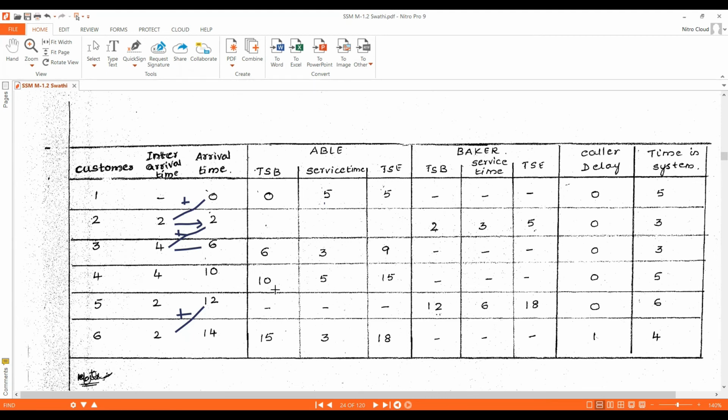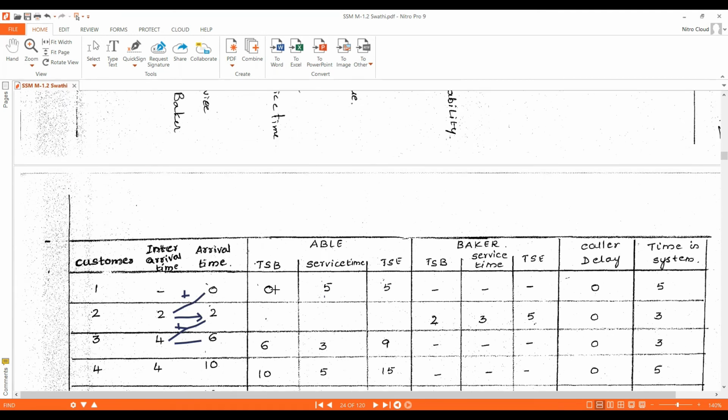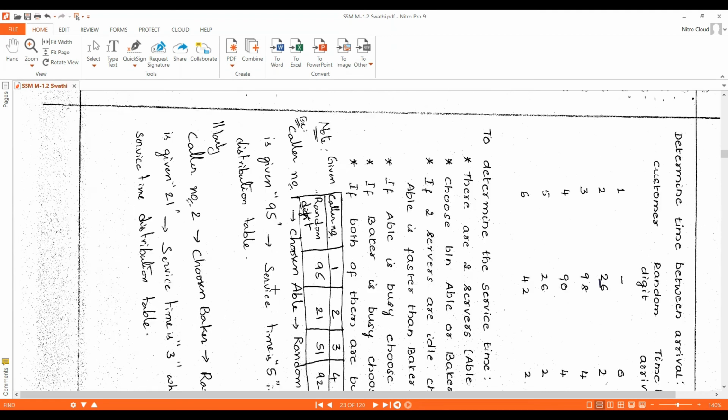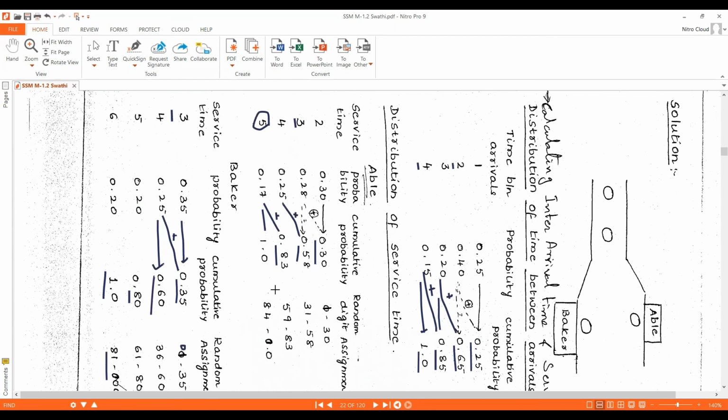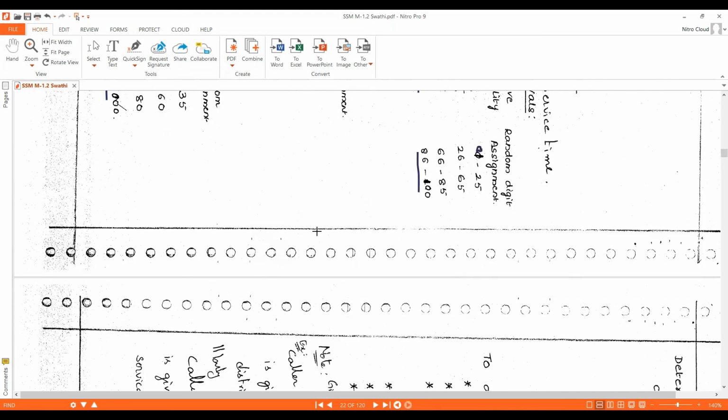Customer 4's random digit given in the question is 92. Where 92 comes in Able's table, we need to check. 92 will come in Able's table in the range of 84 to 00. So its service time is 5 minutes. So we'll write 5 minutes here.